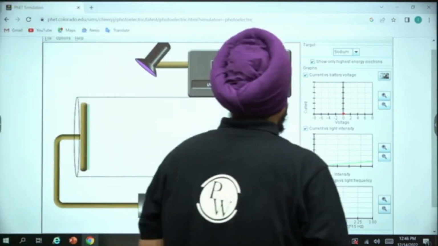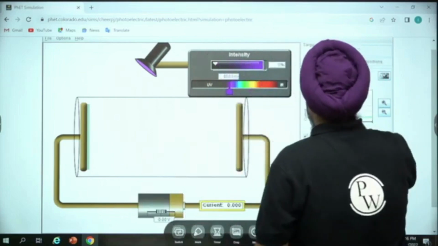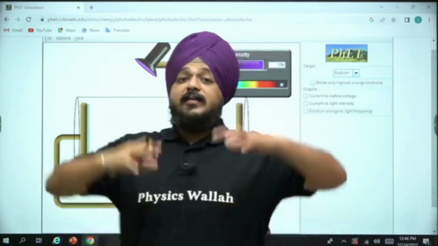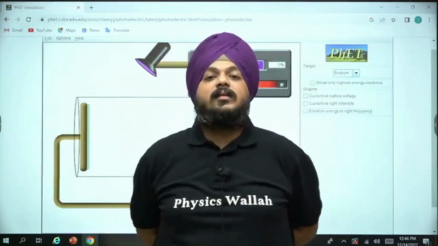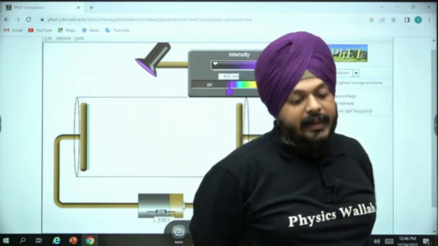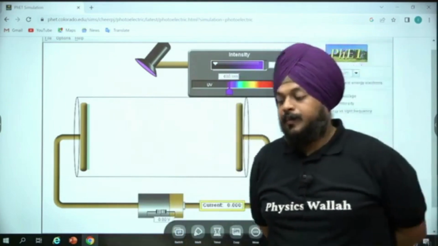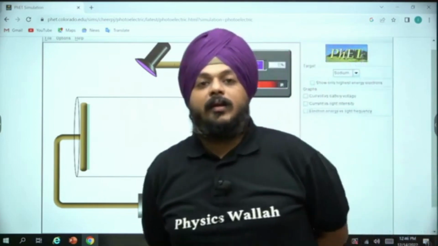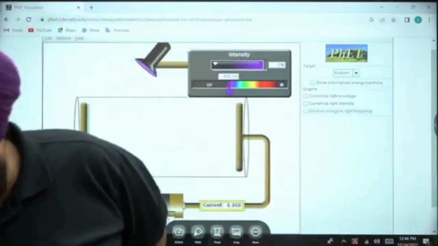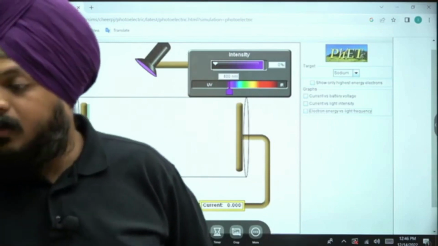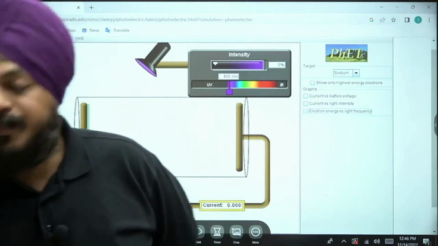Einstein was awarded the Nobel Prize not for the equation he gave, not for the theory that changed the scenario of science.